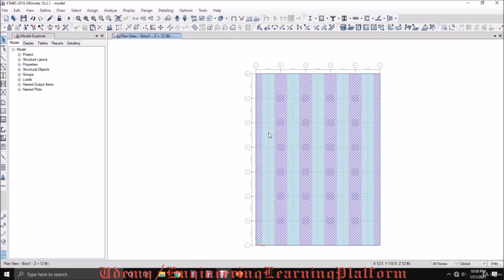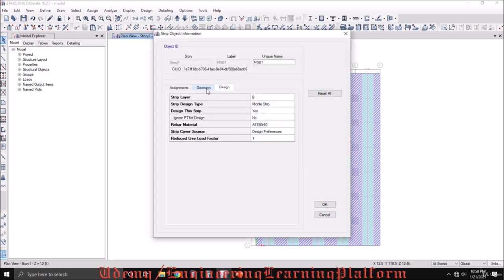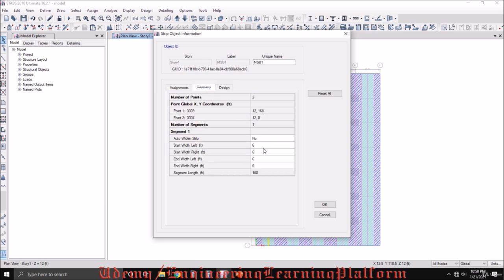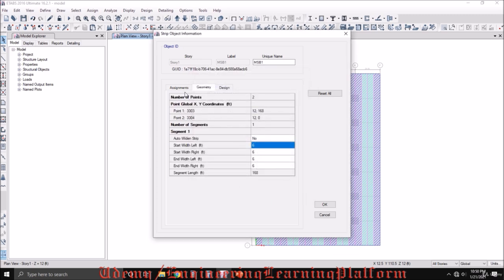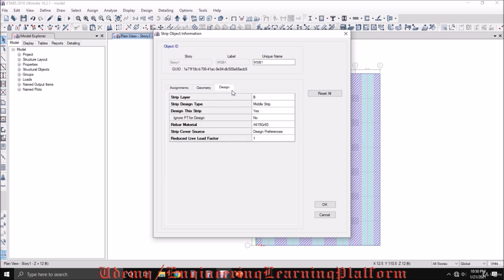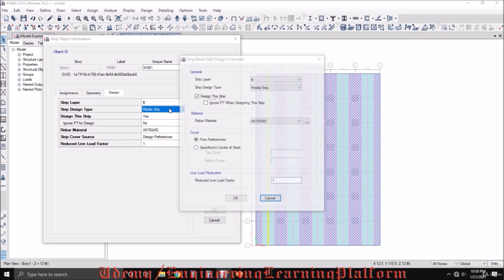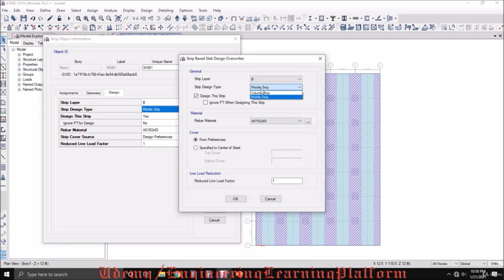If you want to override the strip width, you can right click on the strip and click on geometry. You can change the parameters from here as well, and it will change the strip width. And you can certainly change the type of the width, like it's a middle strip currently. You can change it to column strip.